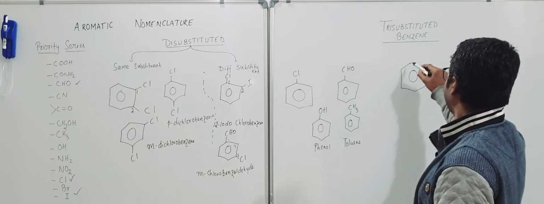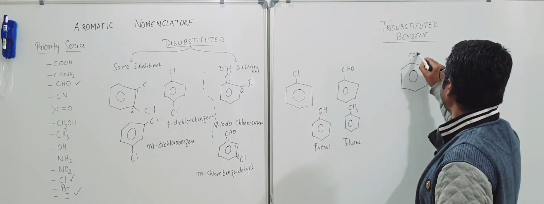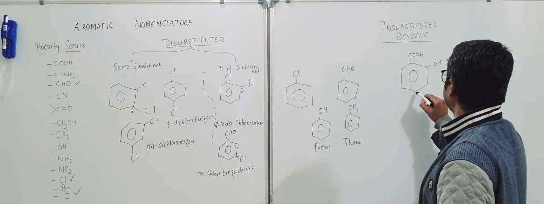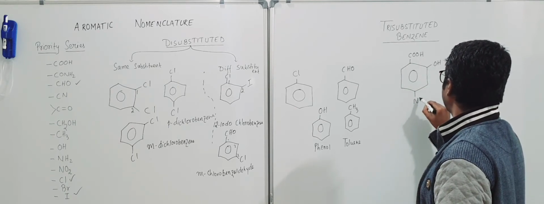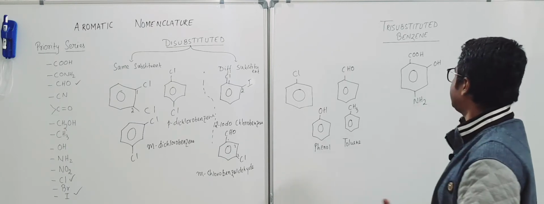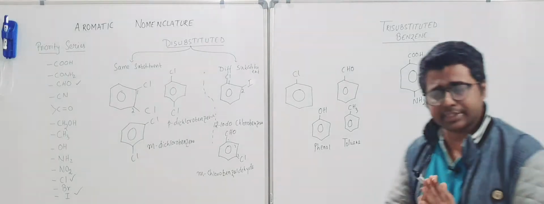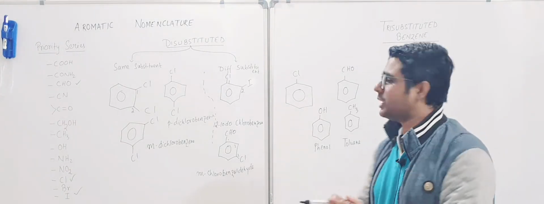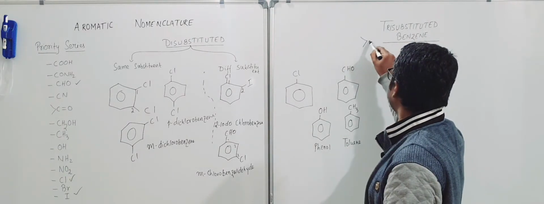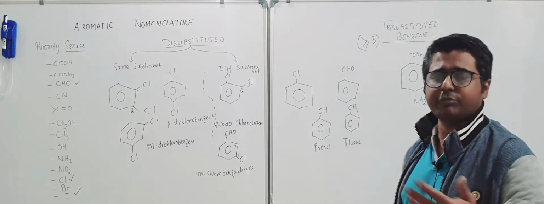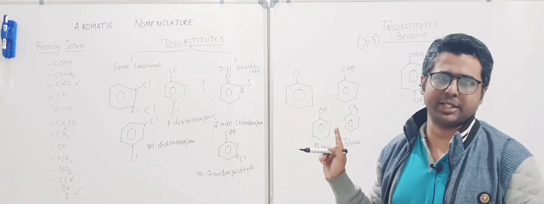Now the last one, but definitely not the least, I'll draw a tri-substituted one. Let's take COOH, OH, and let's take this as NH2. So this is a tri-substituted benzene. This rule, whatever we are going to discuss right now, is applicable for three or more substitutions. That means either 3 or 4 or 5, you apply the same kind of rules.